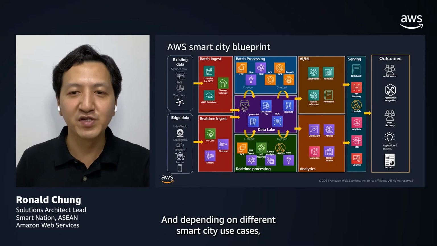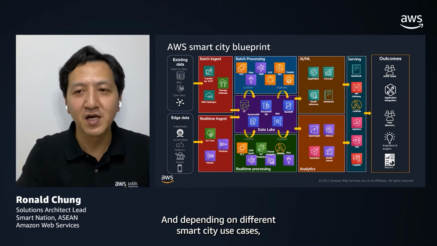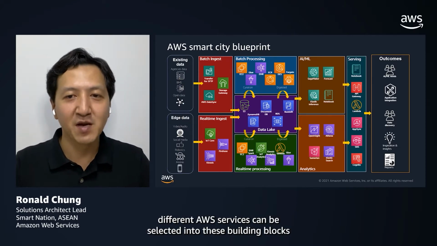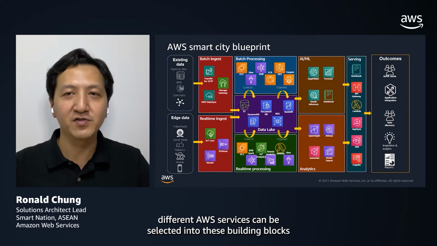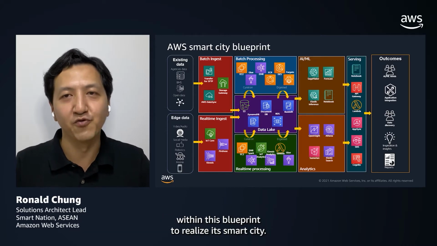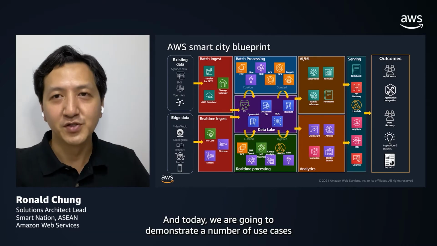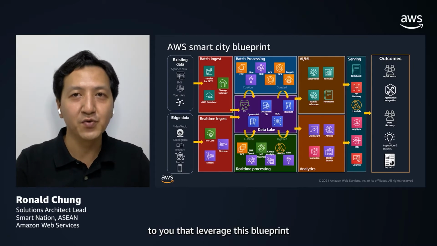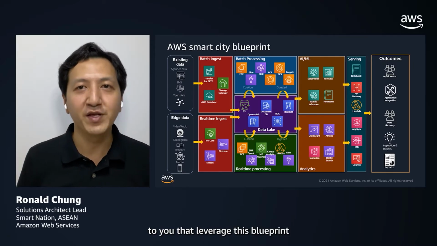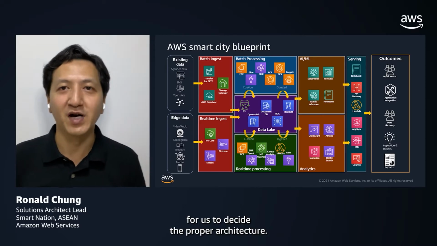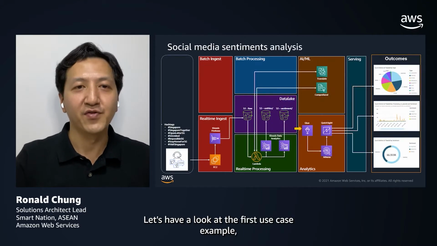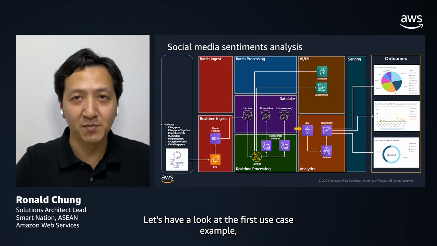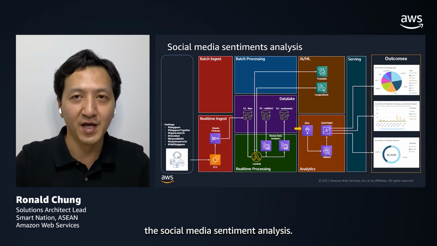And depending on different smart city use cases, different AWS services can be selected into these building blocks within this blueprint to realize a smart city. And today, we are going to demonstrate a number of use cases that leverage this blueprint for us to design the proper architecture. Let's have a look at the first use case example, the social media sentiment analysis.